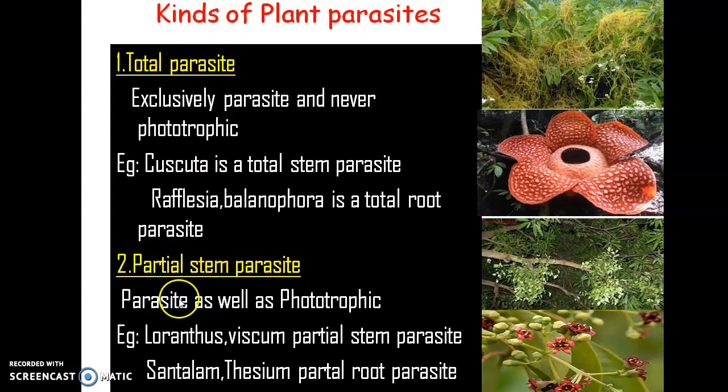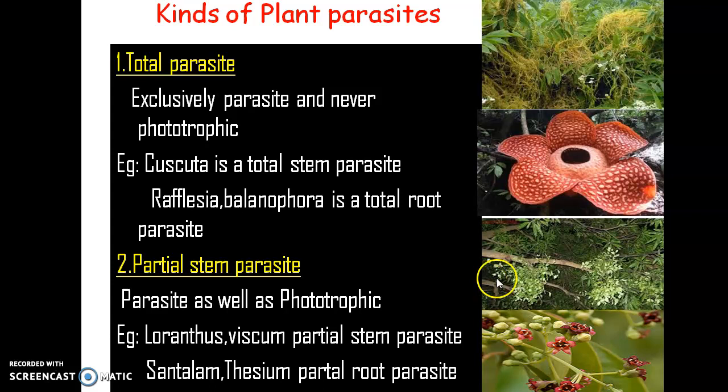Then comes the partial parasite. The partial parasite means it is parasitic in nature, but it is able to phototroph. It undergoes phototrophism or photosynthesis. That is called a partial parasite. They are parasites as well as able to synthesize their own food by photosynthesis.